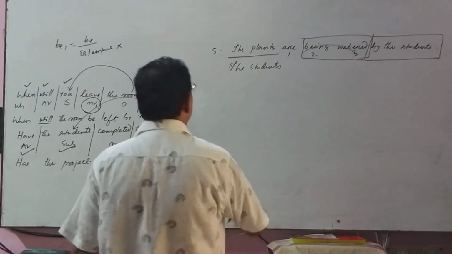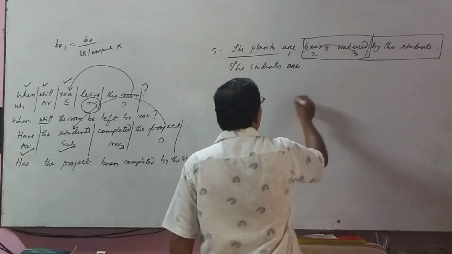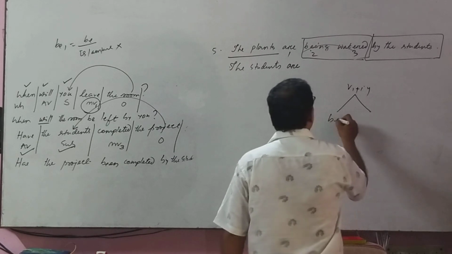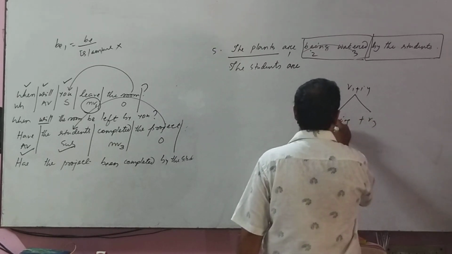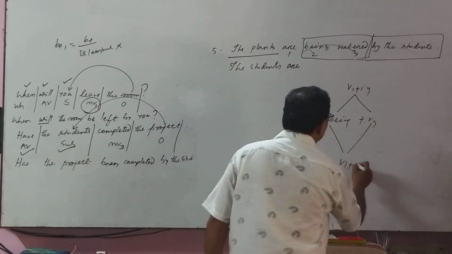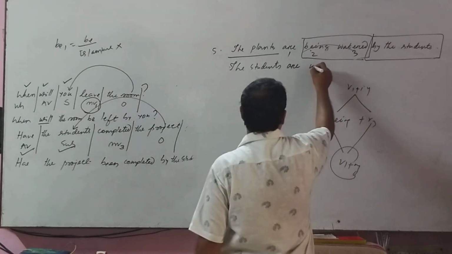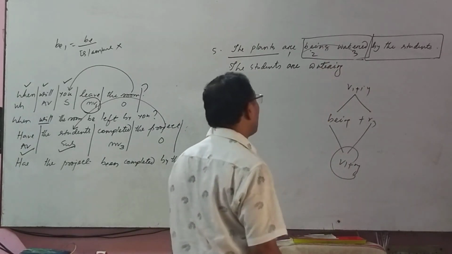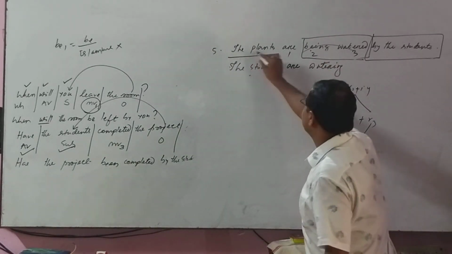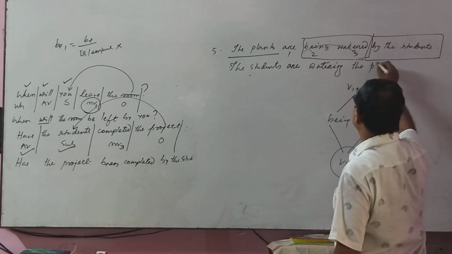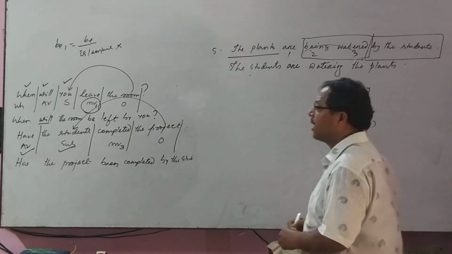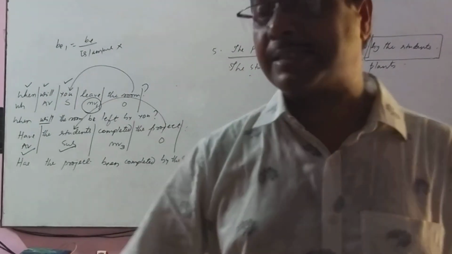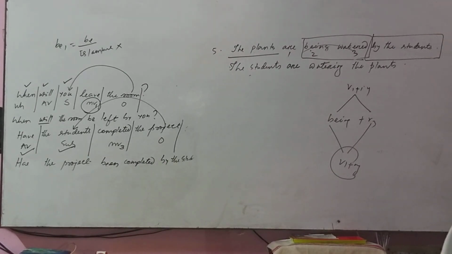Now the students are, this will come down. And being plus V3: when it is V1 plus ing, we do it as being plus V3. When being plus V3 is here, we have to make it V1-ing, so it will be watering. The students are watering. And this one comes here, the plants. Okay? In this way, we got a very simple resolution, a simple formula to change active into passive.